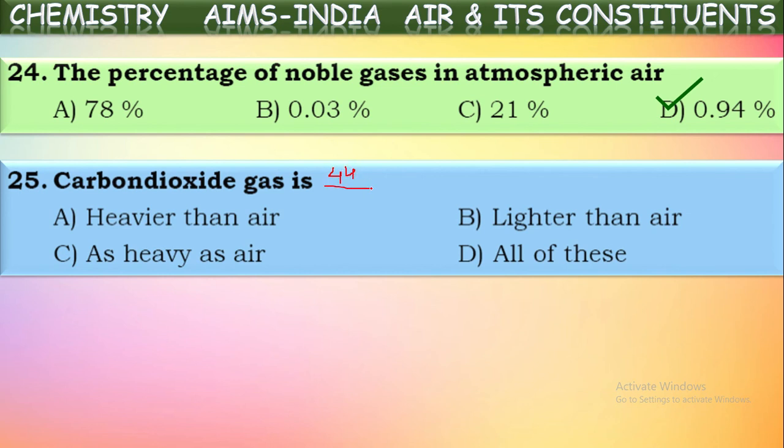No worry, how to calculate these molecular masses we are going to learn in the higher classes. So the molecular mass of carbon dioxide is 44, and if you divide that by 2, we get 22. So the vapor density of carbon dioxide is 22, whereas the vapor density of atmospheric air is taken as 14.4. By taking the average of all the gases, it is found as 14.4, the vapor density of normal air, whereas the vapor density of carbon dioxide is 22. See how heavier it is. So carbon dioxide is a heavier gas than the atmospheric air.